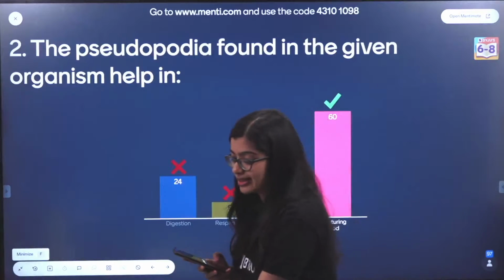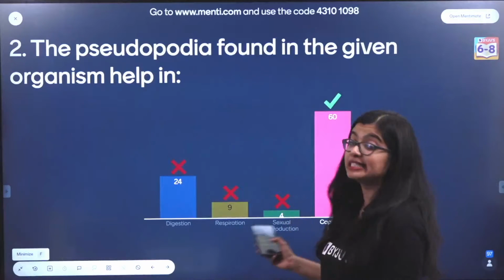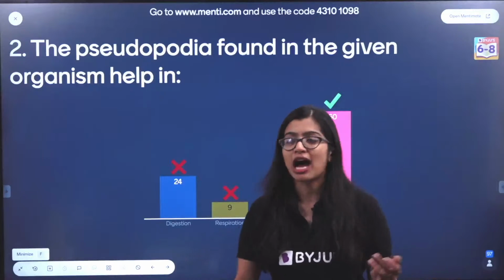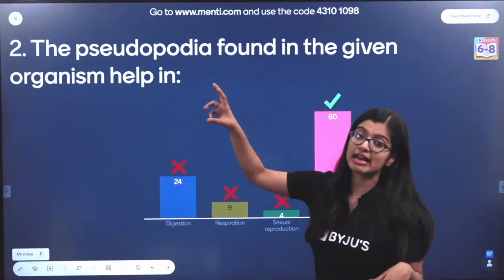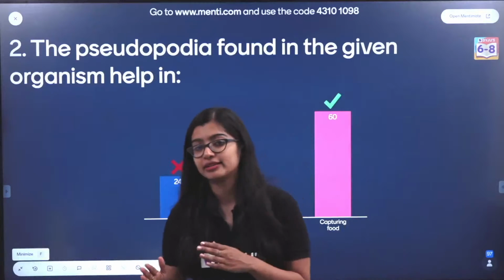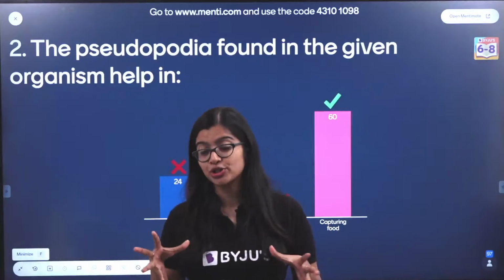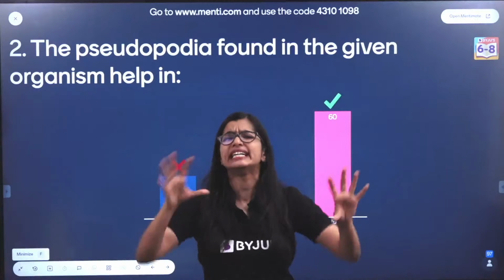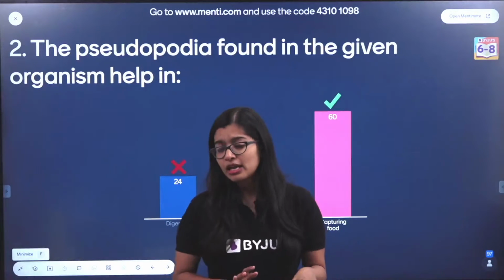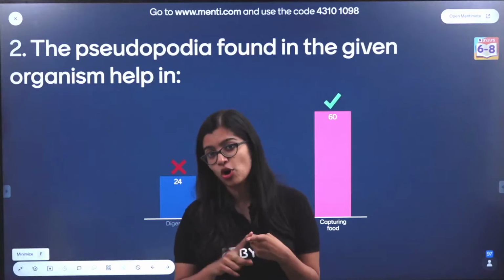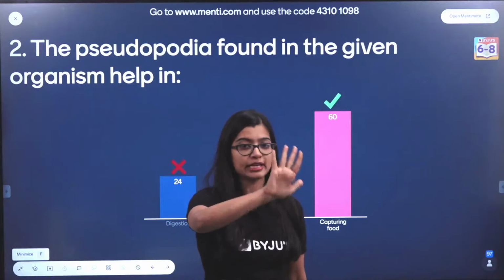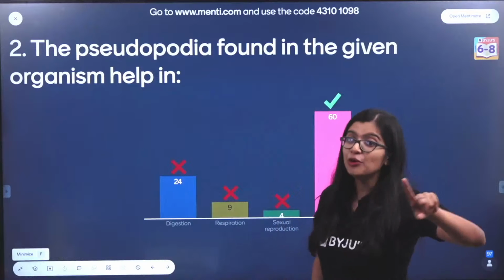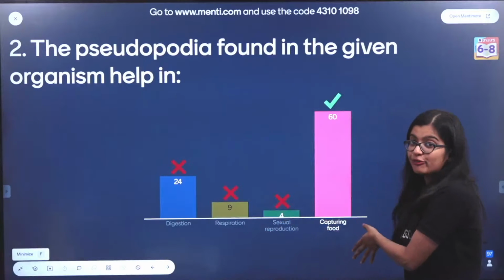So the correct answer here is option D, that is capturing food. Now we know that the pseudopodia are nothing but false feet, right? False feet are found in microorganisms like amoeba, which have an indefinite or irregular shape. Pseudopodia help in movement or locomotion, that means going from one place to another. And they also help in capturing the food.